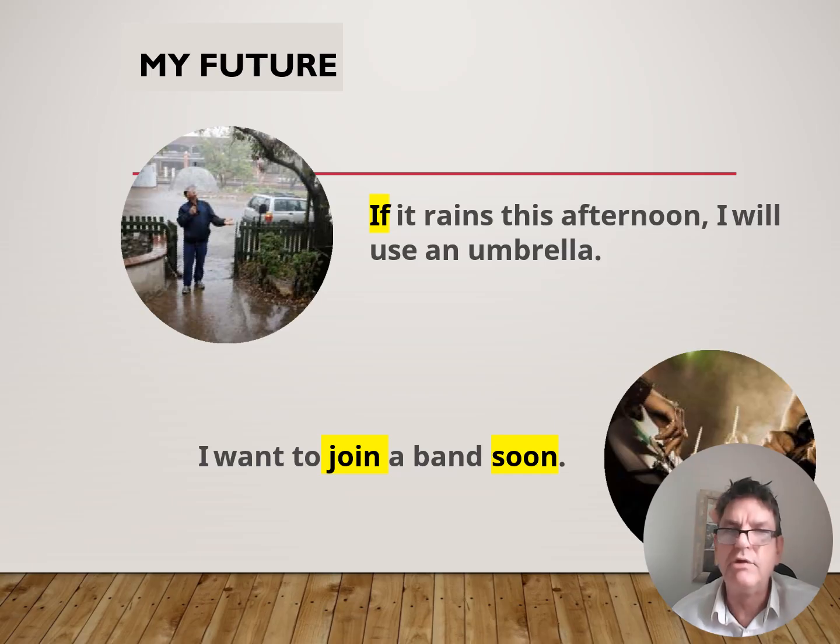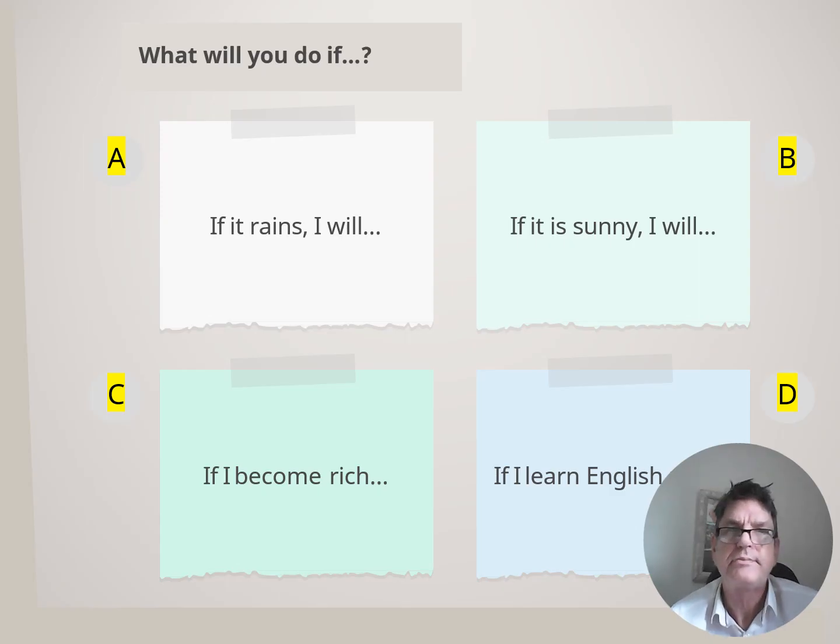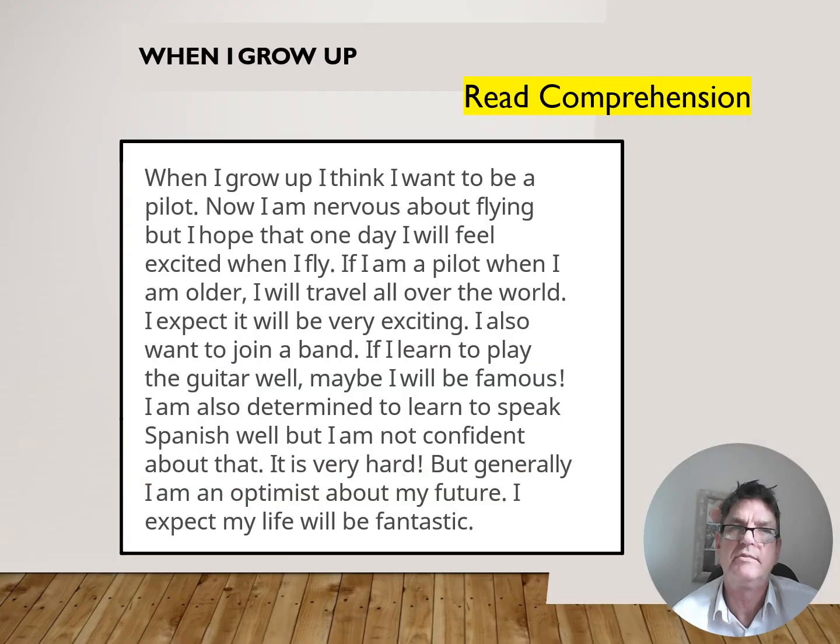Look at the article. The article 'an' is in front of a vowel sounding word: A-E-I-O-U. 'A' is in front of a consonant word, usually a consonant noun. Band. Okay. So a band. B is a consonant letter. What will you do if? If it is sunny, I will finish the sentences off for us.